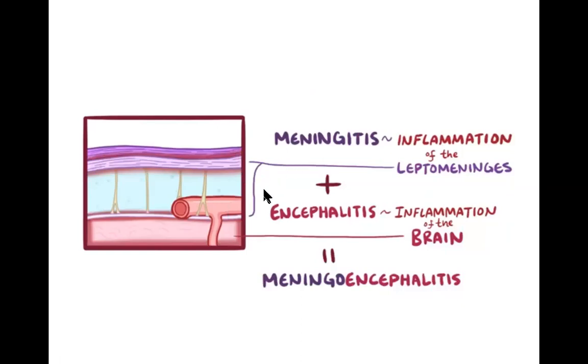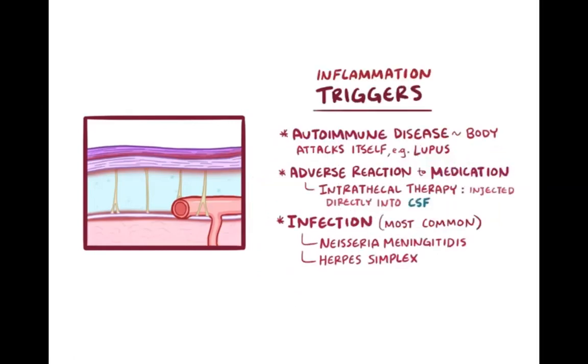So meningitis is the inflammation of the leptomeninges that we discussed earlier, the inner two layers, the arachnoid layer and the pia mater. Those two together are the leptomeninges. Any inflammation of these two layers is called meningitis. Any inflammation of the whole brain is called encephalitis. If there is inflammation in the leptomeninges and the brain together, that is called meningoencephalitis.